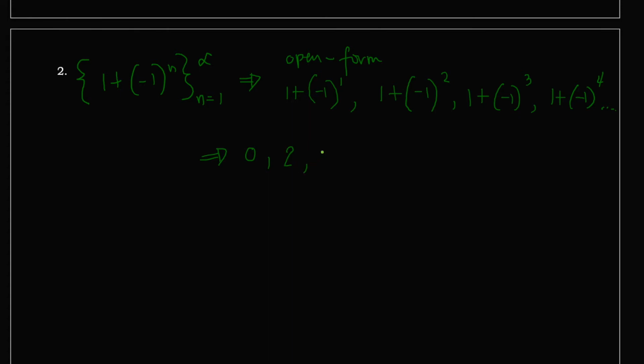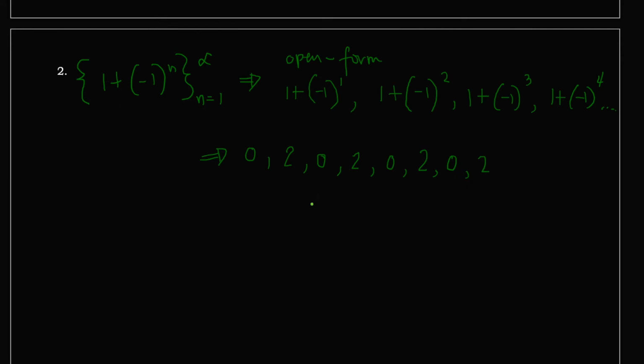Okay, next term, negative 1 times negative 1 times negative 1, and the answer is negative 1. Okay, we'll multiply negative 1 3 times, and the answer is still negative 1. Plus 1, the answer is 0. The fourth term, negative 1 raised to 4, that is positive 1. Positive 1 plus 1, the answer is 2. If we continue, negative 1 raised to 5, that is an odd number, the answer is negative 1. Plus 1 is 0. It seems that our terms here in the given sequence are bouncing back between 0 and 2.